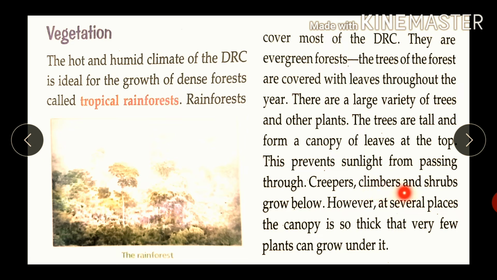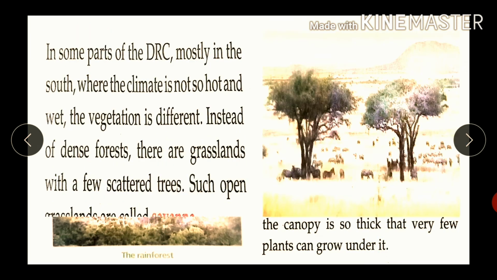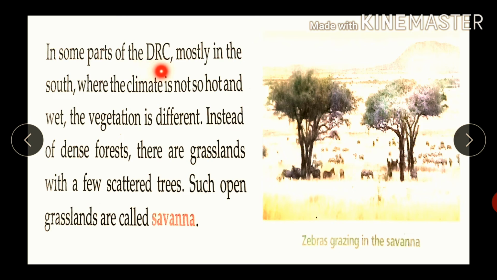Creepers, climbers, and shrubs grow below. However, at several places the canopy is so thick that very few plants can grow under it. In some parts of the DRC, mostly in the south, where the climate is not so hot and wet, the vegetation is different. Instead of dense forests, there are grasslands with a few scattered trees. Such open grasslands are called savanna. You can see the zebras are grazing in the savanna region.